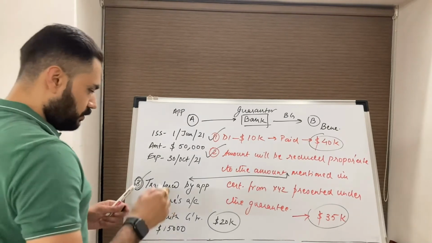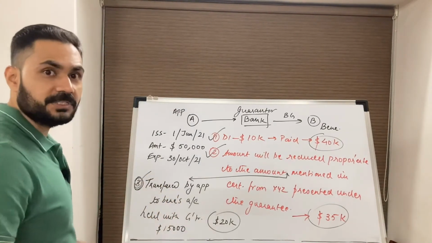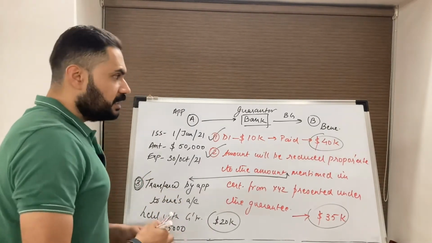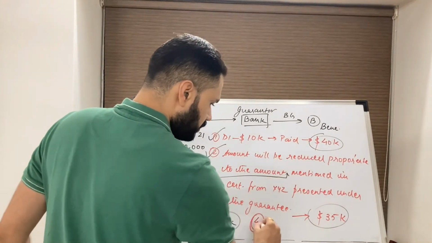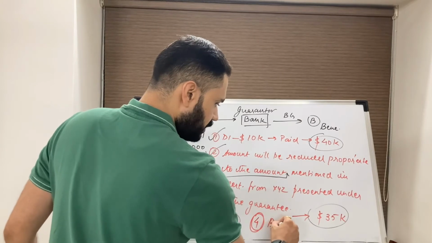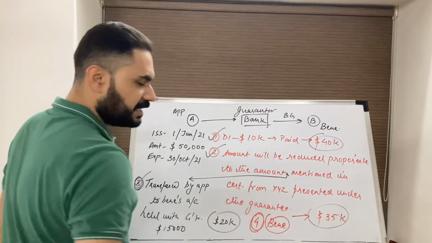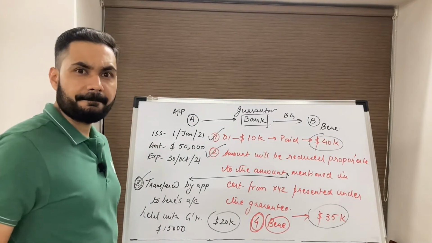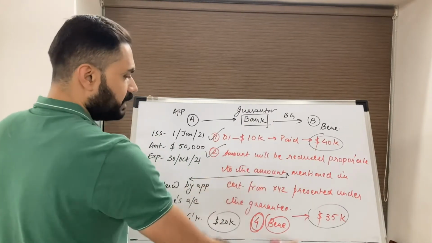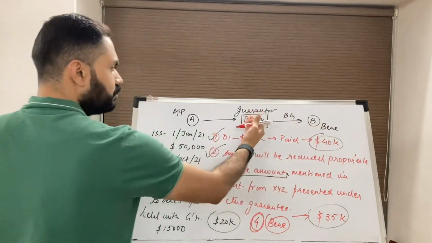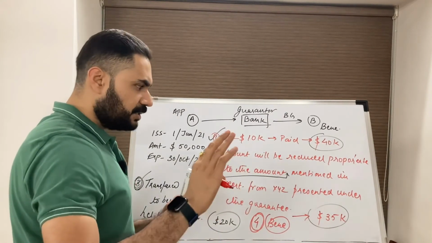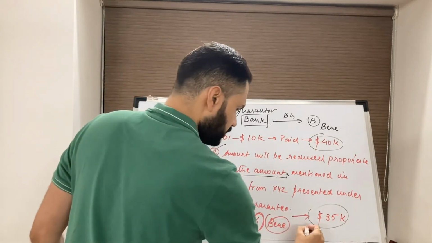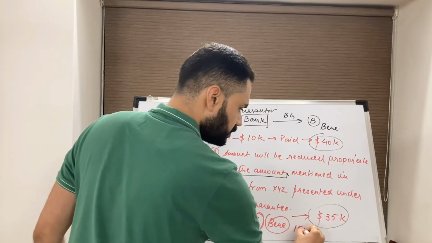Okay, now fourth condition. What happened is, under condition number 4, beneficiary presented a discharge letter. Beneficiary said that I hereby release you from all the obligations under this guarantee to the tune of $15,000.